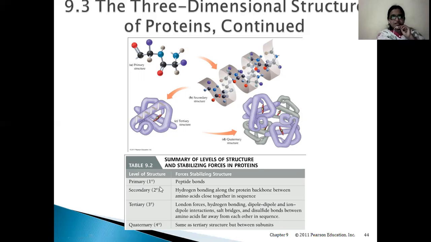In primary structure, we can see only peptide bonds. In secondary structure, we can see hydrogen bonding. And in tertiary structure, we can see hydrogen bonding, London forces, dipole-dipole moments, ion-dipole interactions, salt bridges, disulfide bonds, etc. And in quaternary structure, we can see the same as tertiary structure, between different subunits.